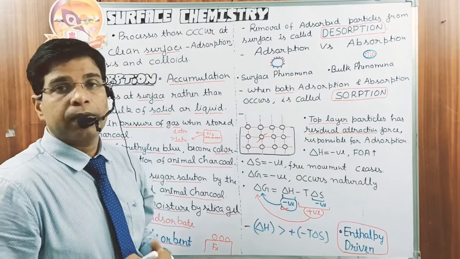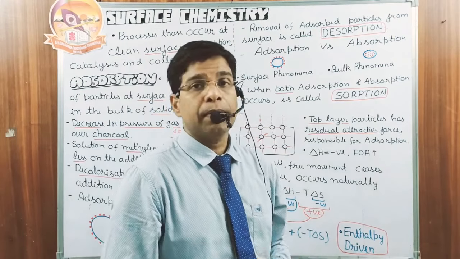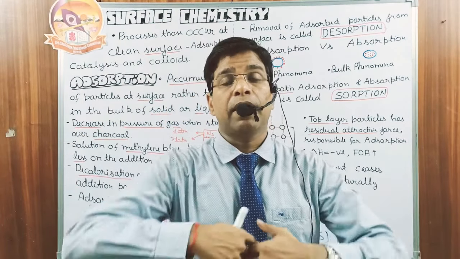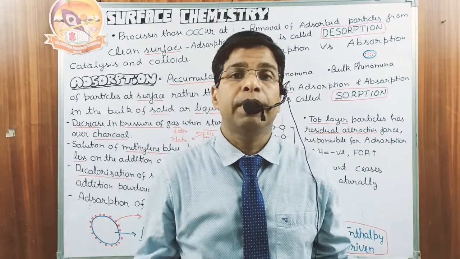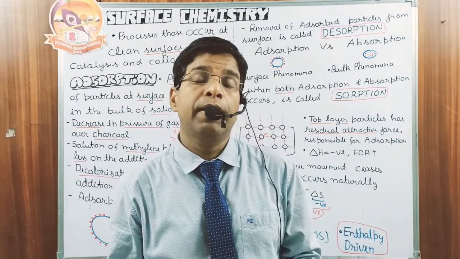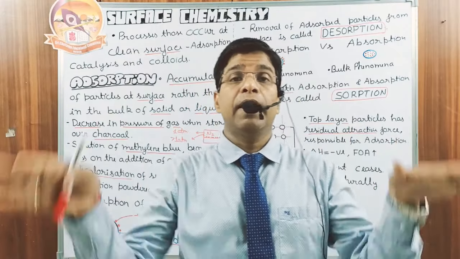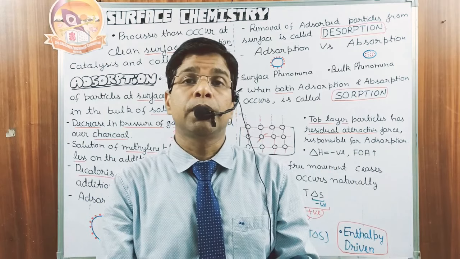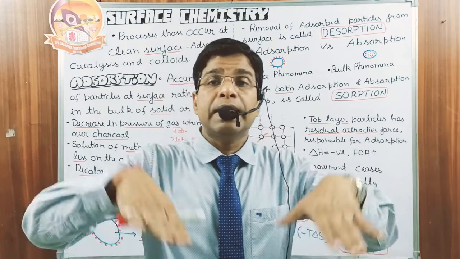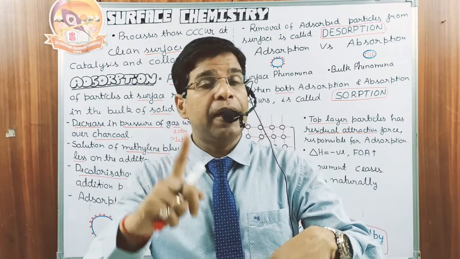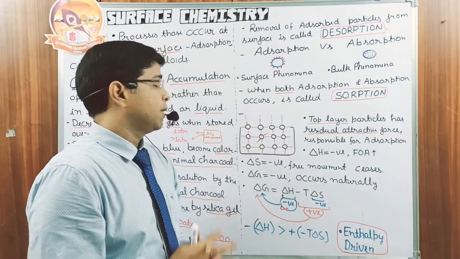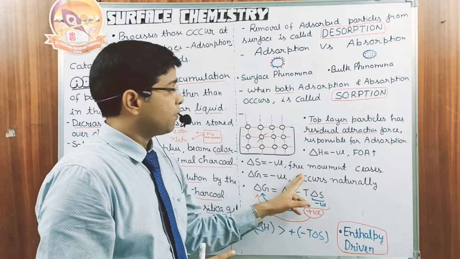Now think about the entropy. Before the adsorption, particles are free to move in the space. If it is a gas, particles of the gas are free to move in the space. They are random, their entropy is more. But when they are adsorbed at the surface, now particles are not free to move, their random motion ceases. So what happens? Entropy always decreases. So during adsorption, delta S is always negative, that free movement ceases.